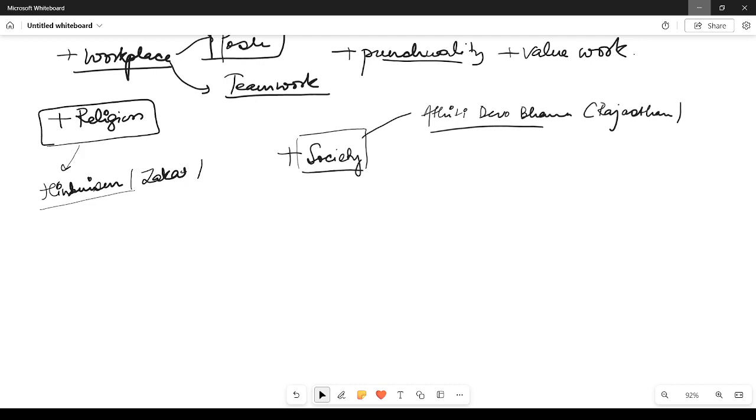And the most important thing from where we get ethics is our own conscience.